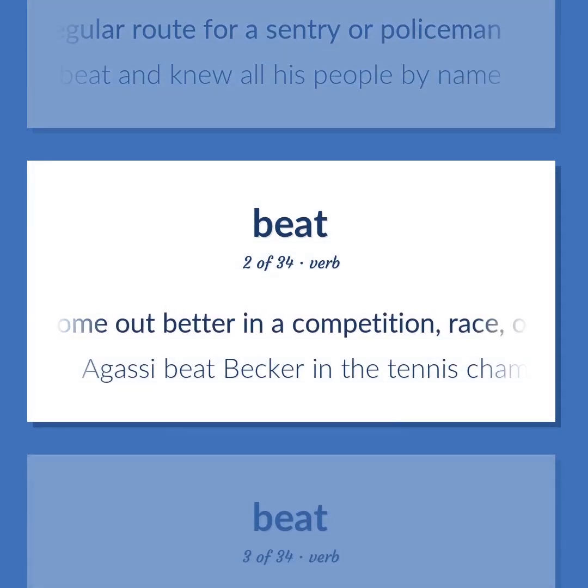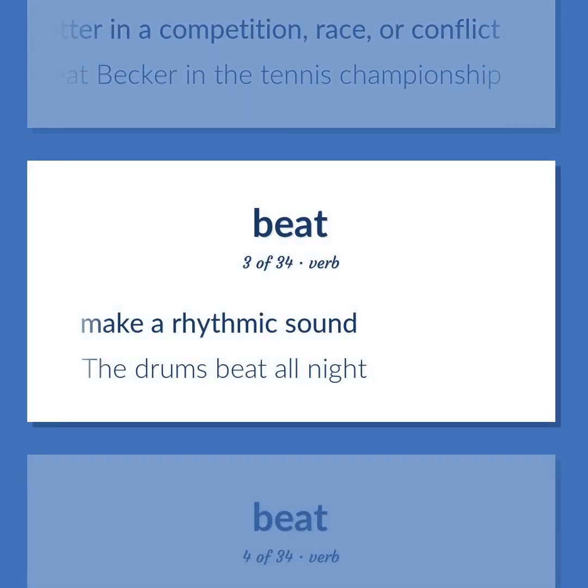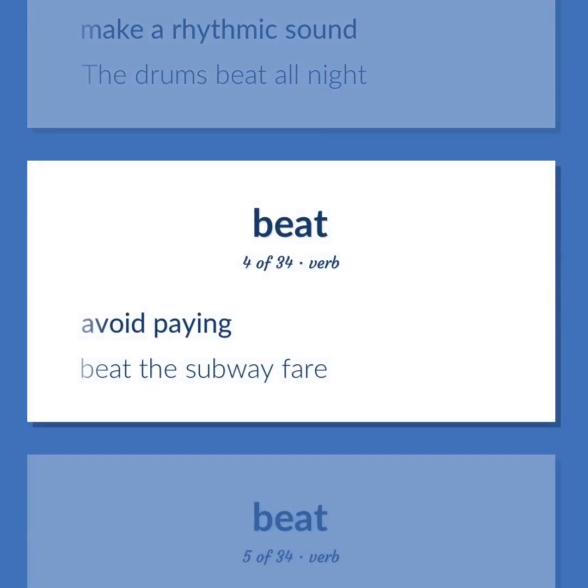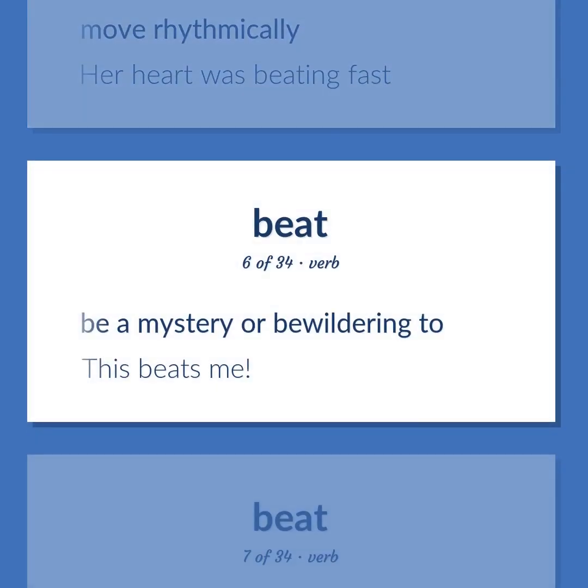Come out better in a competition, race, or conflict. Agassi beat Becker in the tennis championship. Make a rhythmic sound. The drums beat all night. Avoid paying. Beat the subway fare. Move rhythmically. Her heart was beating fast. Be a mystery or bewildering to. This beats me.